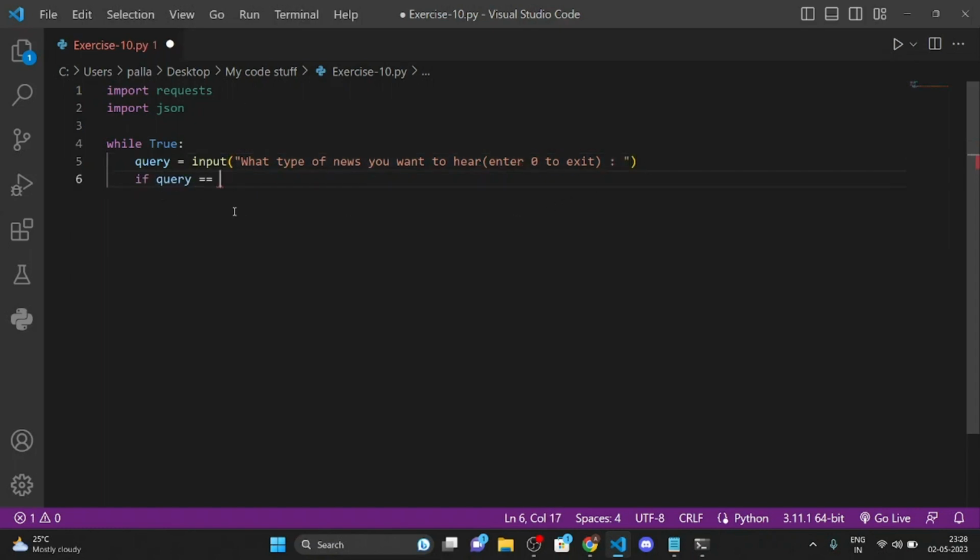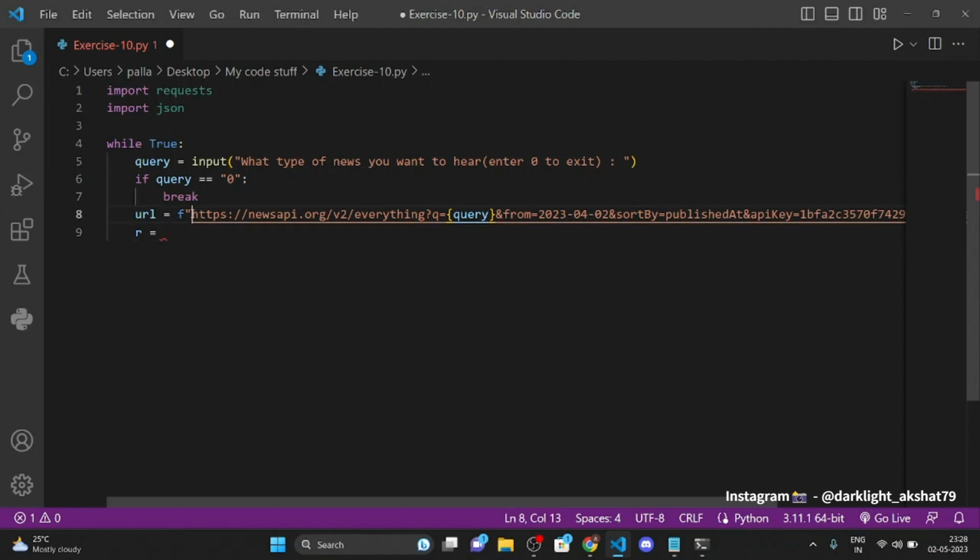Okay, so if query is equal to 0 in a string format, because we're taking the input in a string format, break the loop. Okay, and then we are going to use